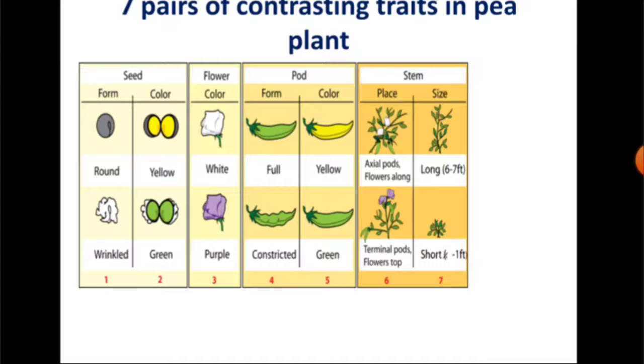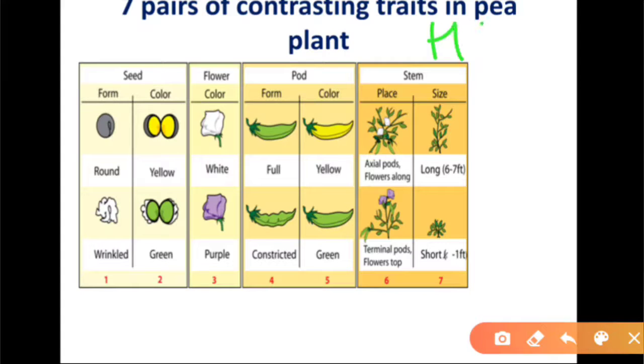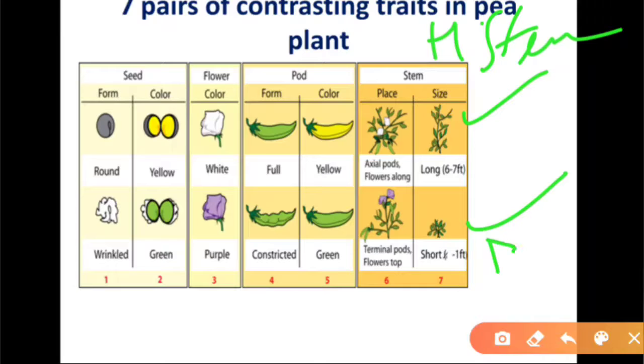Now the 7 contrasting characters. Number one character is height of the plant, that is height of stem. You can see height of stem. This is the tall plant and this is the short plant. It is also called a dwarf plant, right?